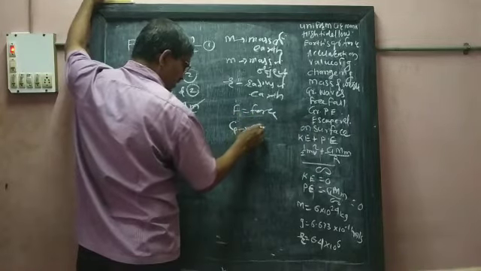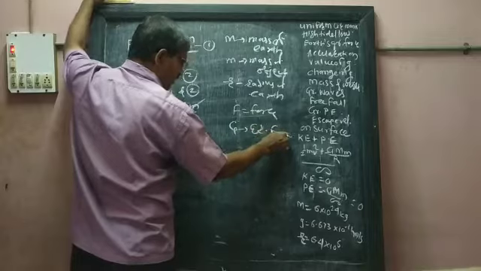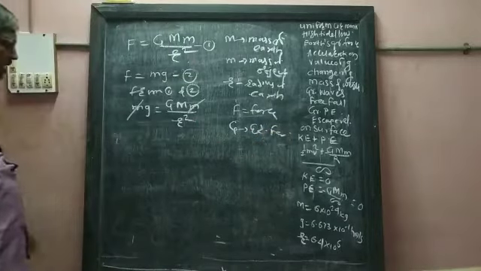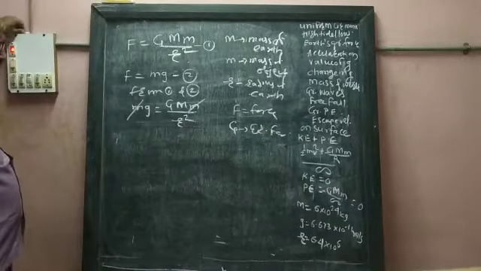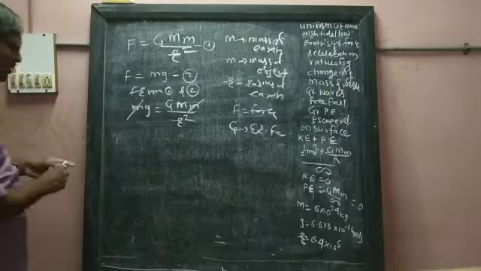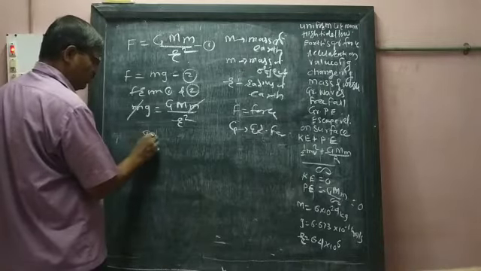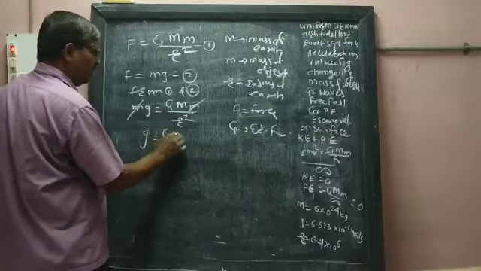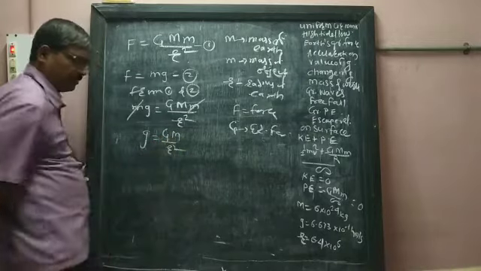Capital G is the gravitational constant. Now here we are going to find the value of g. Therefore, g is equal to G capital M upon r square.